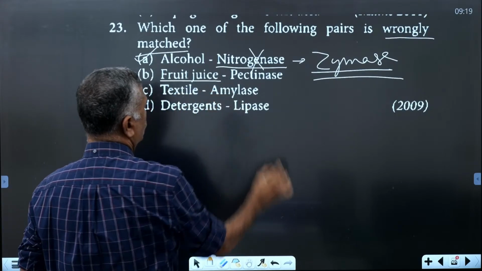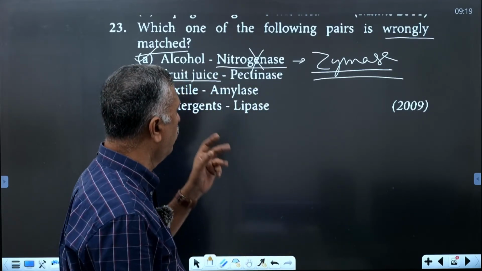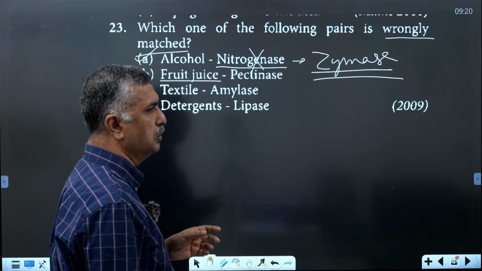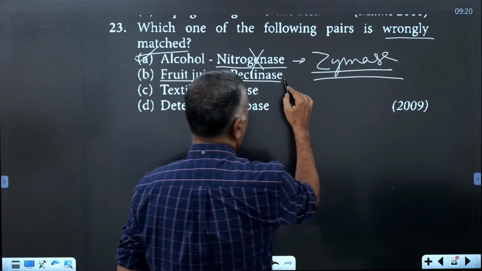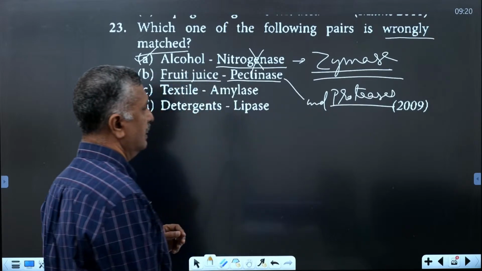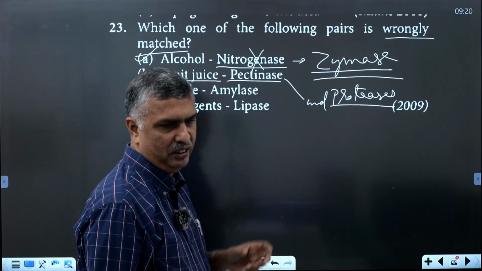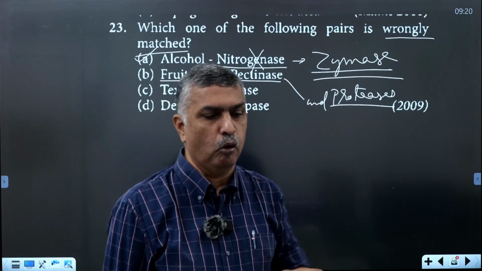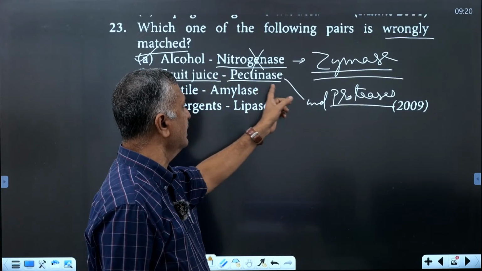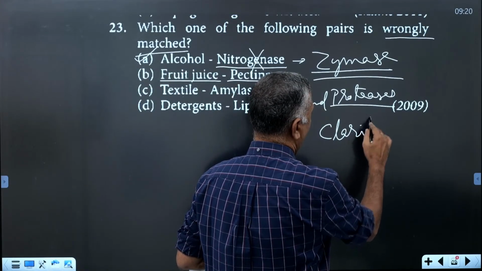Then you have the note about fruit juice. What are the enzymes involved? Commercially prepared bottled fruit juices that we purchase in shops are very clear due to enzymes used for clarification: pectinases and proteases. At home, juice will be more turbid. Using these two enzymes, the bottled fruit juices become more clear, and that process is called clarification.